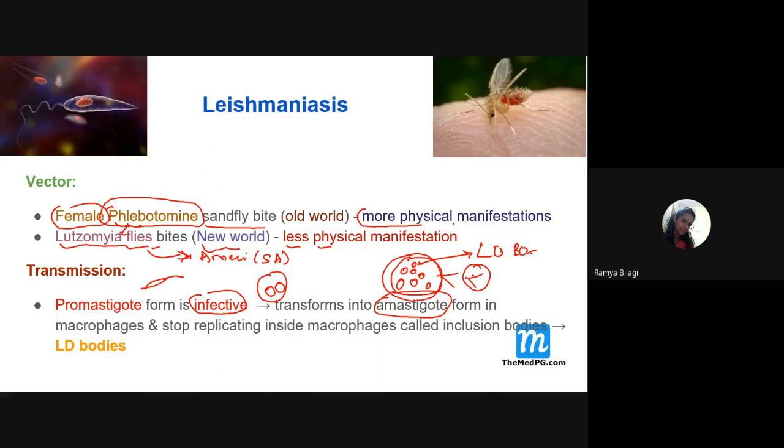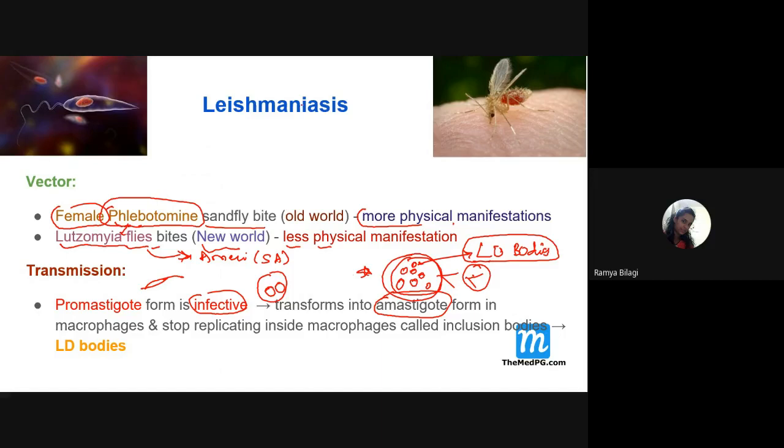So this is a very important MCQ question for you. What are LD bodies? They are nothing but the amastigote forms of the Leishmania. So this point you need to remember. And if you are able to visualize these amastigote forms under the microscope, then your diagnosis is confirmatory